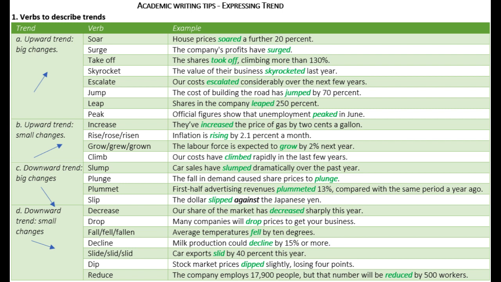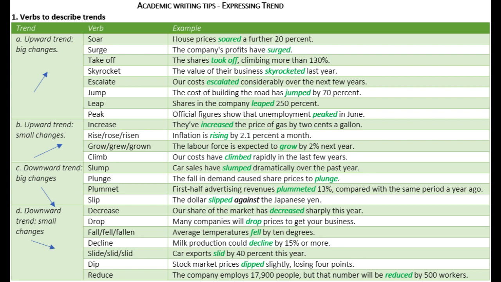C. Downward trend, big changes. Slump. Example, car sales have slumped dramatically over the past year. Plunge. Example, the fall in demand caused share prices to plunge. Plummet. Example, first half advertising revenues plummeted 13%, compared with the same period a year ago. Slip. Example, the dollar slipped against the Japanese yen.